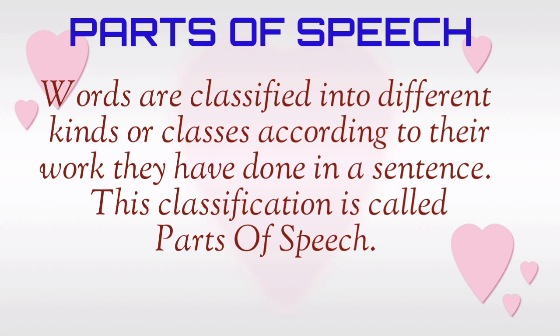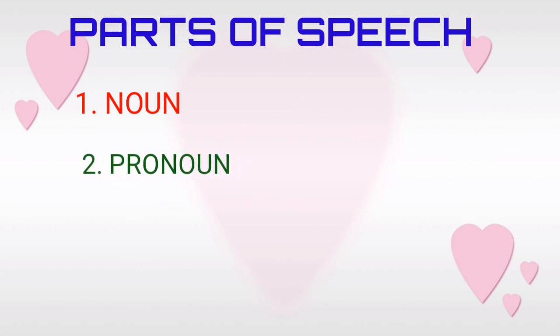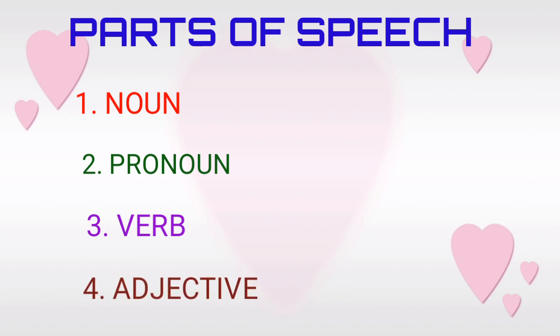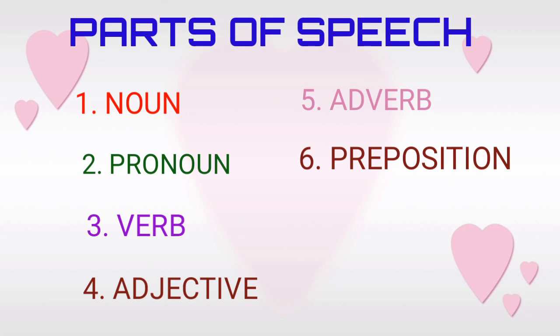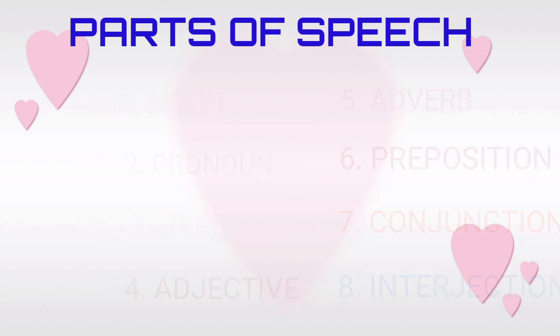In other words, words are like bricks. We place them together to make phrases, clauses, and sentences. Parts of speech are 8 in number. First one, noun. Second one, pronoun. Third one, verb. Fourth one, adjective. Fifth one, adverb. Sixth one, preposition. Seventh one, conjunction. And the eighth one, interjection. We will discuss each one in detail.